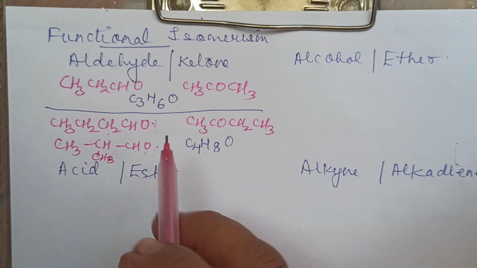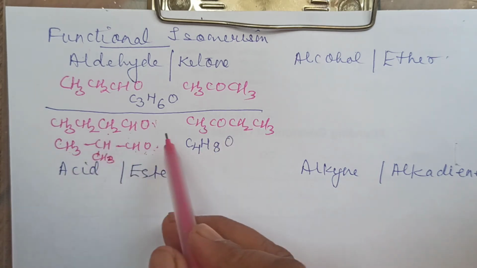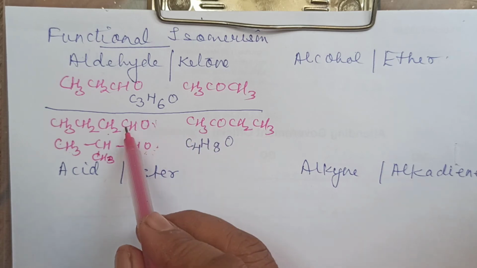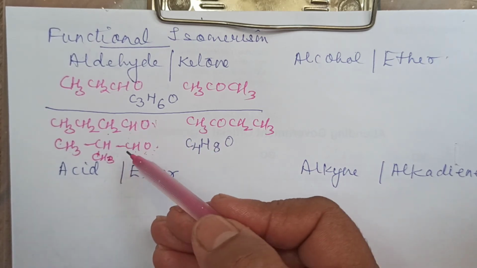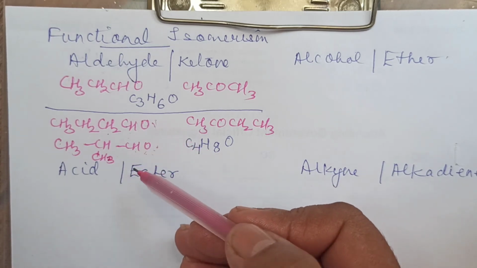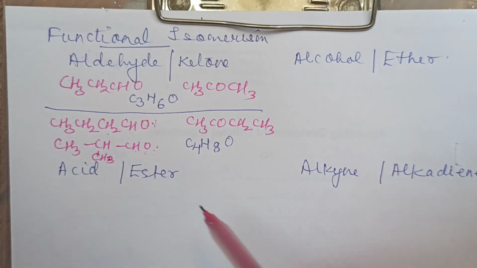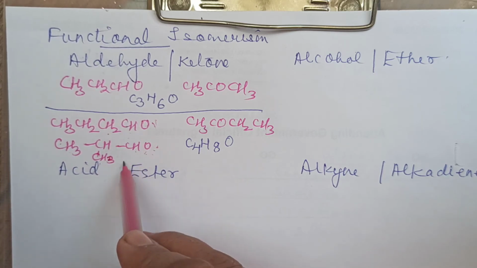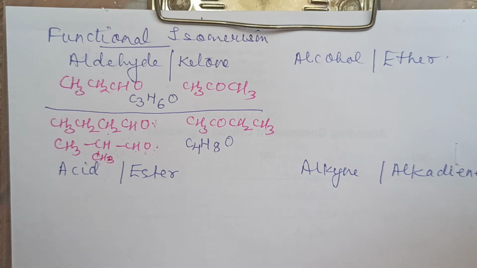So if they are asking you the functional isomer of this butan-2-one, you can write down this as well as this. They will be considered as functional isomers only. But if I write one more different type of isomer, then you may also write down this one, because these two with respect to each other will be chain isomers. The length is different, but otherwise they are isomers.